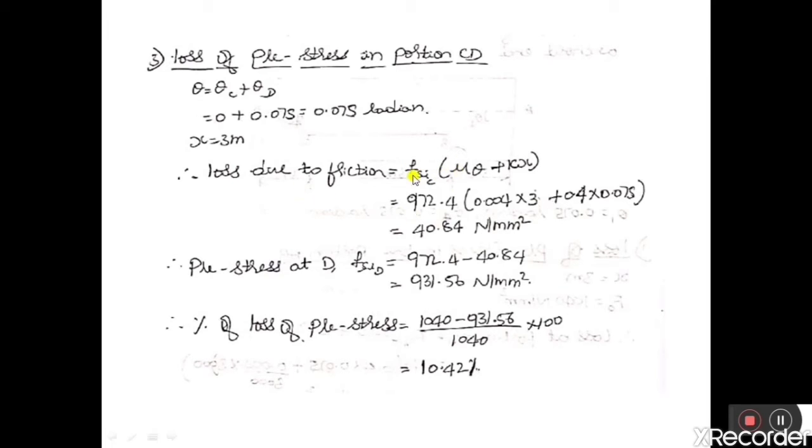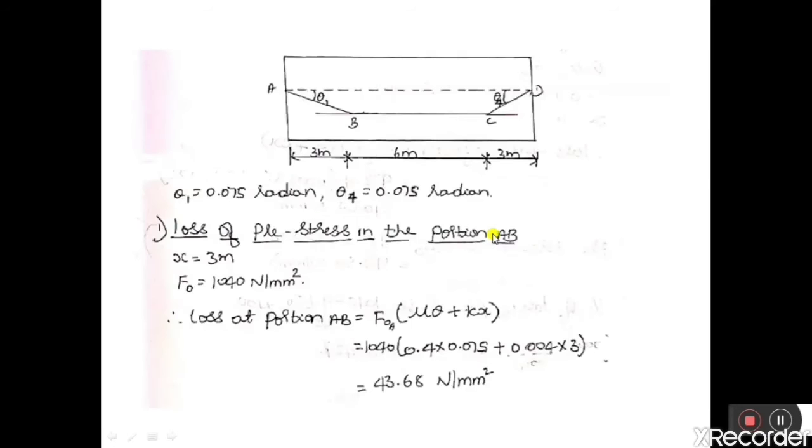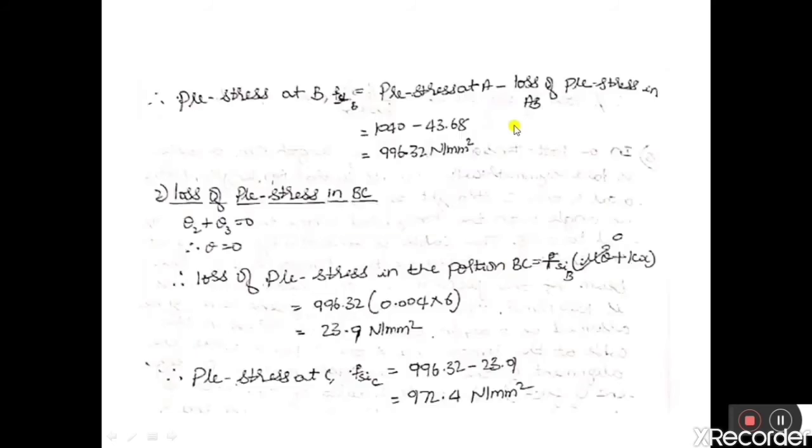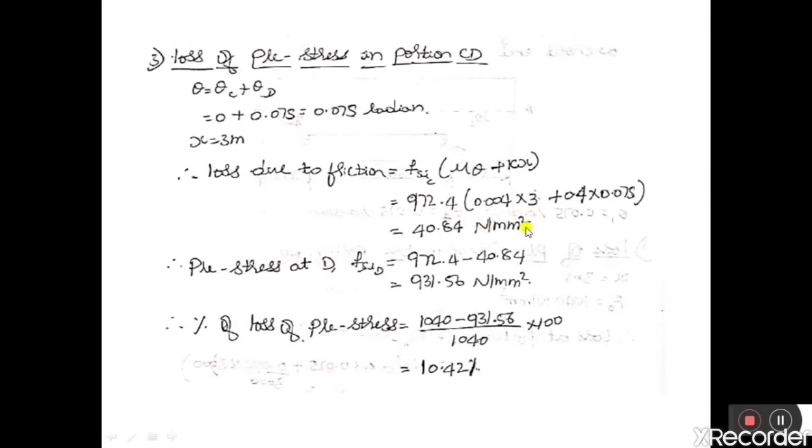So the formula is FSI at C into mu theta plus K into X. This is the value which we have got in the previous step. Mu is given in the question. So theta is 0.075. K is given in the question. And X is 3 meter. Therefore, loss due to friction is equal to 40.84 Newton per mm square. So the loss of pre-stress between C to D is equal to 40.84 Newton per mm square.